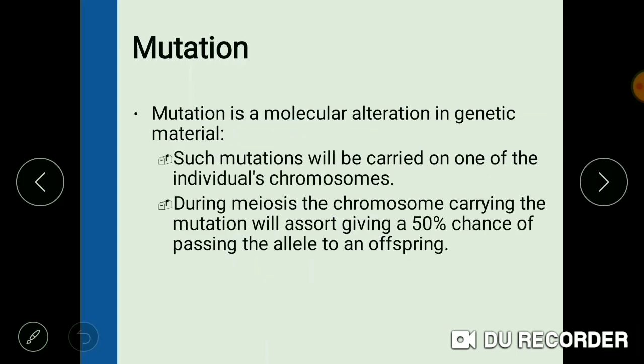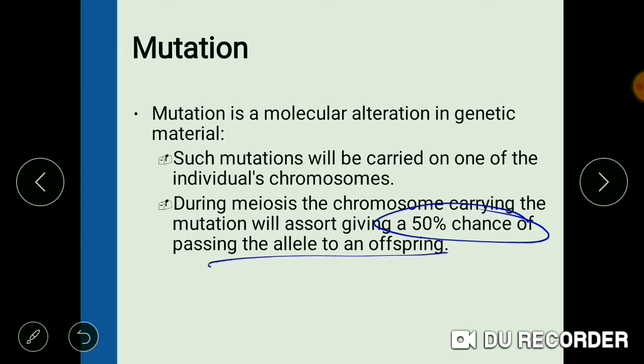What is mutation? Mutation, you can say, is a sudden genetic change in the chromosome. And these mutations are passed on from generation to generation. There are 50% chances of passing the allele to the offspring.